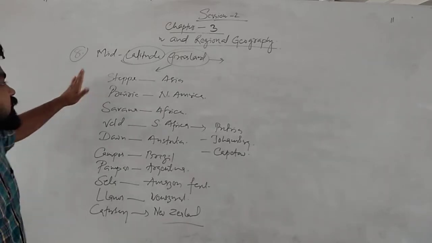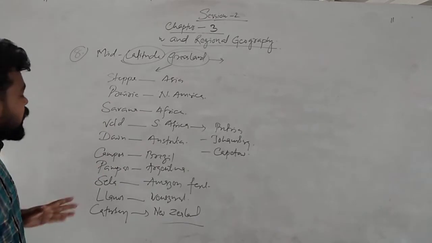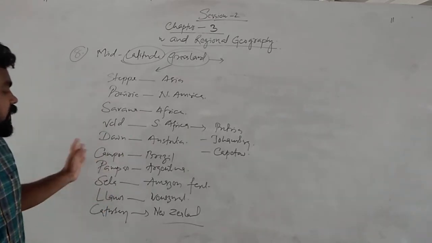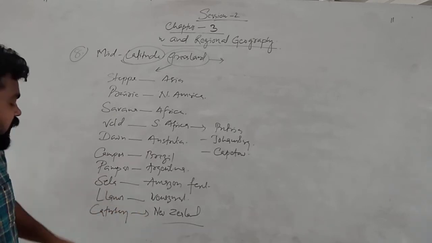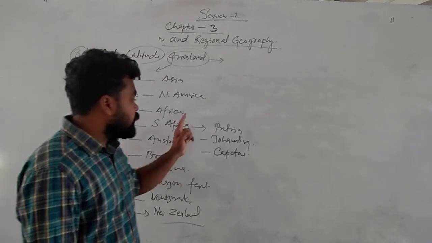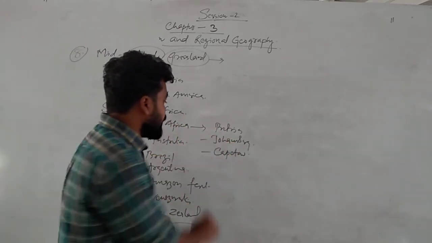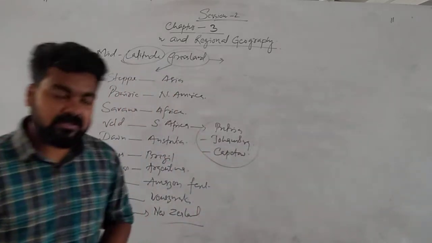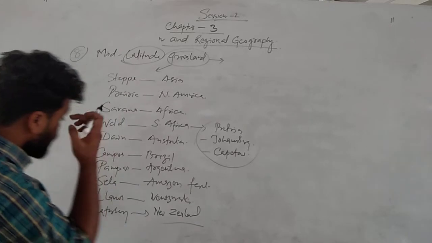So, make these things clear. Steppe in Asia, prairie in North America, savanna in Africa, veld in South Africa, down in Australia, campos in Brazil, pampas in Argentina, selva in Amazon forest, llanos in Venezuela, Canterbury in New Zealand. Okay. This is for your convenience: South Africa's 3 capital cities are Pretoria, Johannesburg, Cape Town. Okay, we'll see.